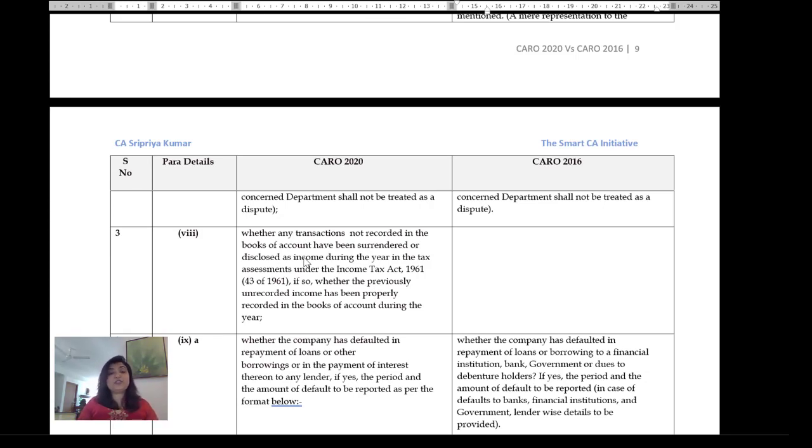Whether any transactions not recorded in the books of accounts have been surrendered or disclosed as income during the year in the income tax assessments under the Income Tax Act. If so, whether the previously unrecorded income has been properly recorded in the books of accounts of the year. So ideally, the prior period disclosures will have to flow in, and we would presume it has flown in, but if it hasn't, now there is a highlight in CARO for this.